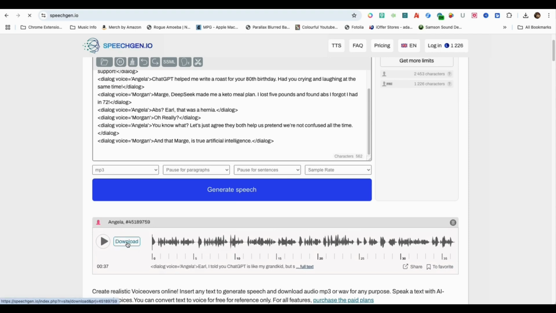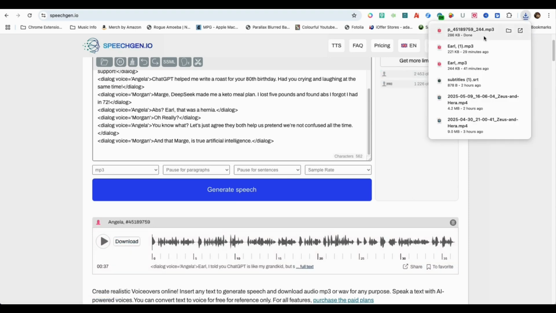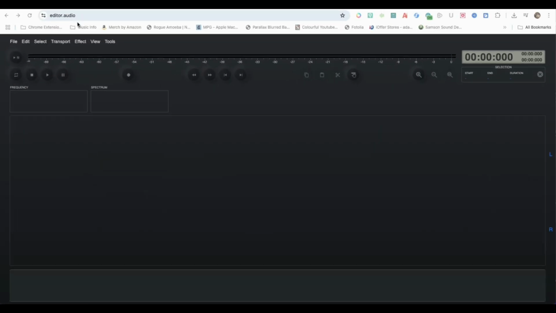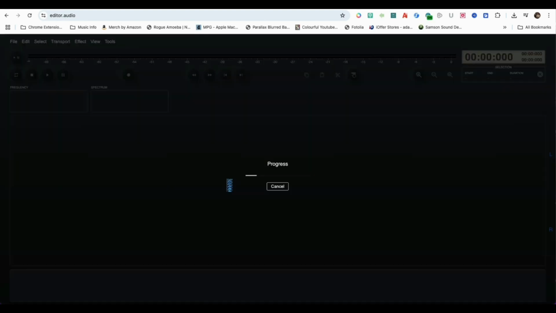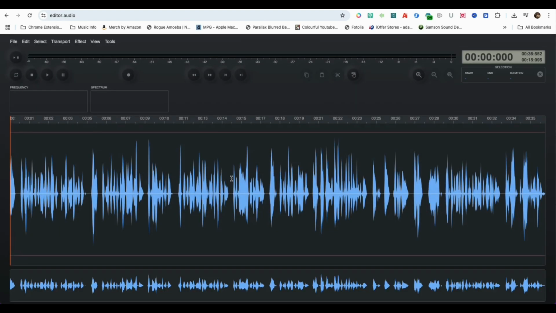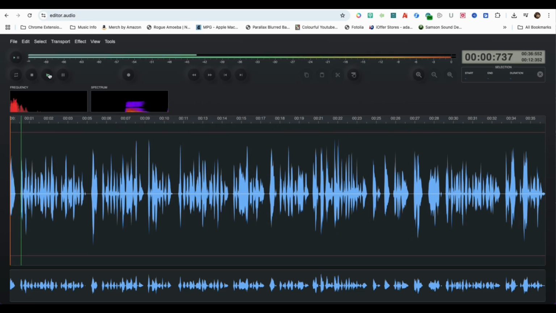Okay, the text-to-speech has rendered to audio. I'll download it and move on to the next AI tool. Next up is a free online audio editing tool called Editor.audio, where I will drag in the AI voiceover audio file.